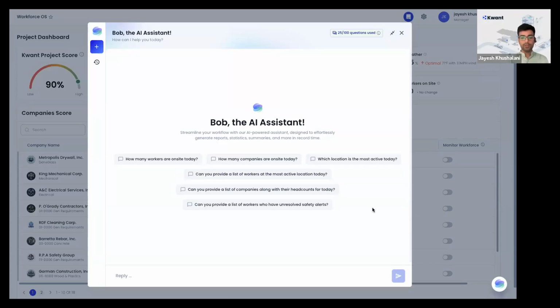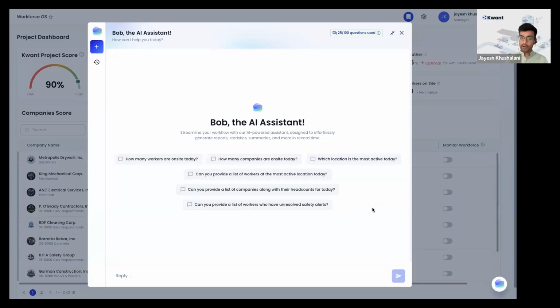Let's say you are collecting OSHA certificates for the workers, SST cards for the workers, or a certificate of insurance for your subcontractors. You can ask Bob to run a report for you, help you understand which documents are going to expire in the next 30 days, 60 days time frame, so that you can take preemptive action on those items.